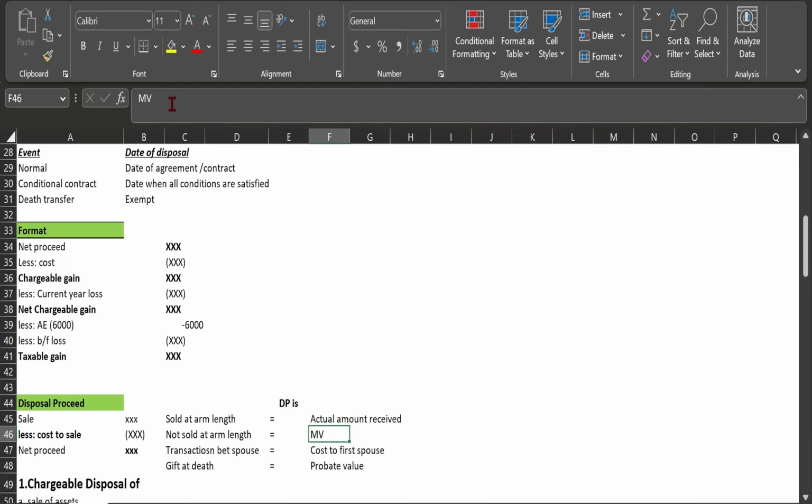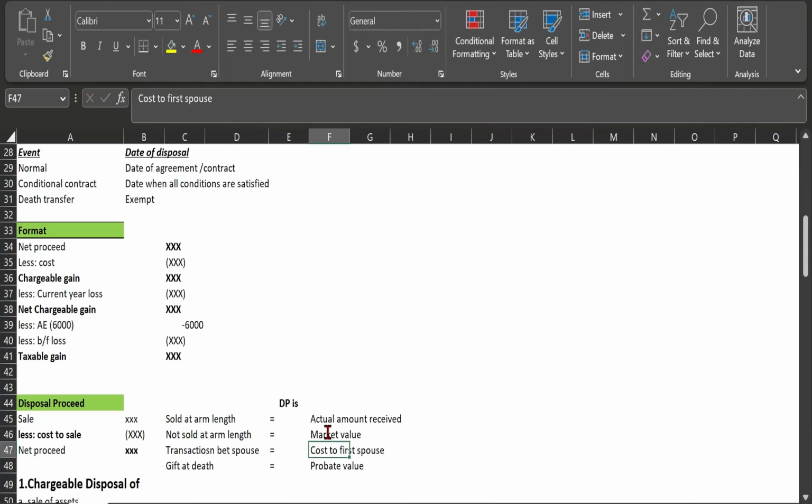But if not at arm's length, suppose I sold my car for 5,000 to my brother and the market value is 10,000, then the disposal proceeds should be the market value.